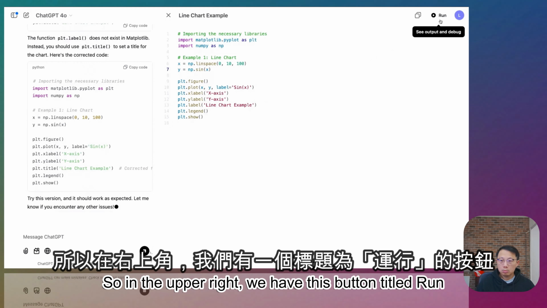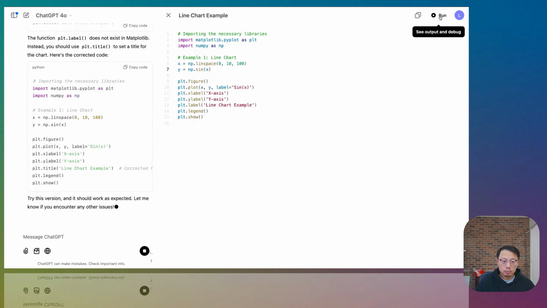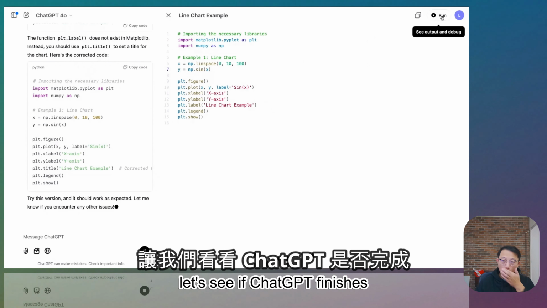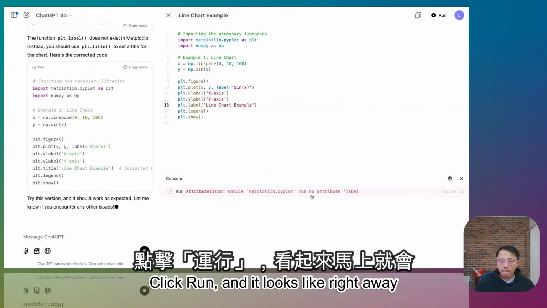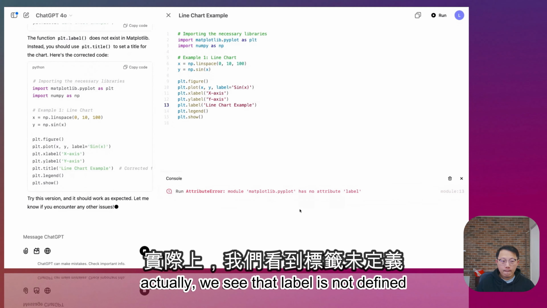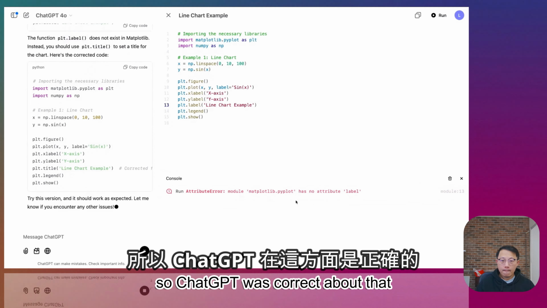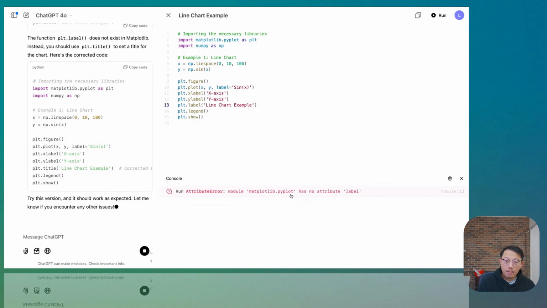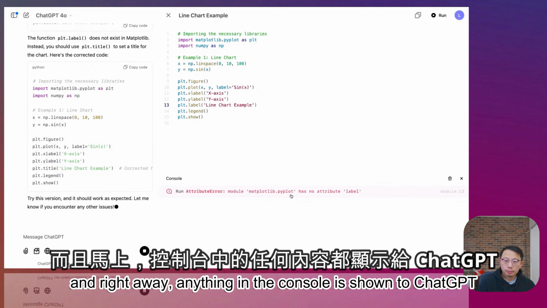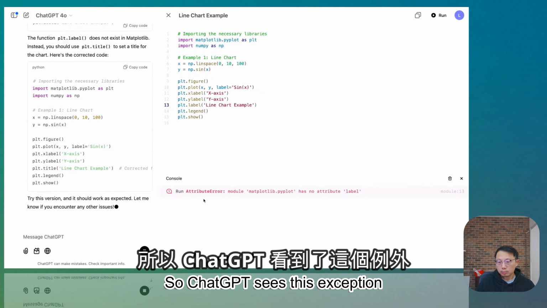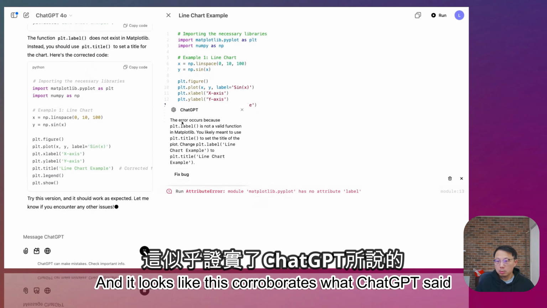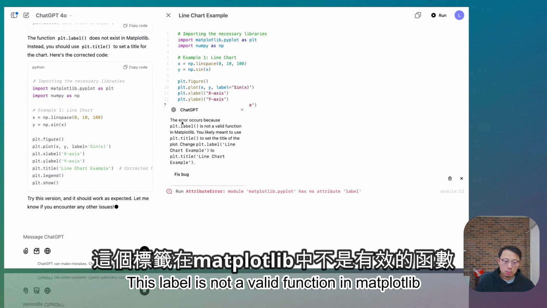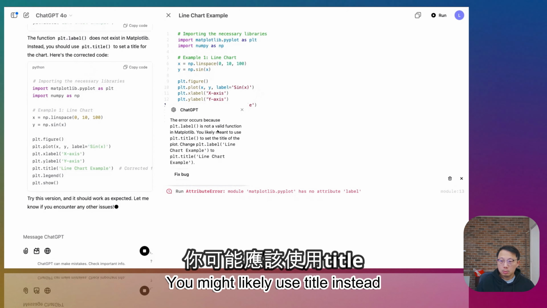So in the upper right, we have this button titled Run. Let's see if ChatGPT finishes. We'll click Run and see what happens. Click Run, and it looks like right away, actually, we see that label is not defined, so ChatGPT was correct about that. We see the exception, and right away, anything in the console is shown to ChatGPT. So ChatGPT sees this exception, and it actually leaves a comment on it. And it looks like this corroborates what ChatGPT expected in the chat. Because label is not a valid function in matplotlib, you might likely use title instead.